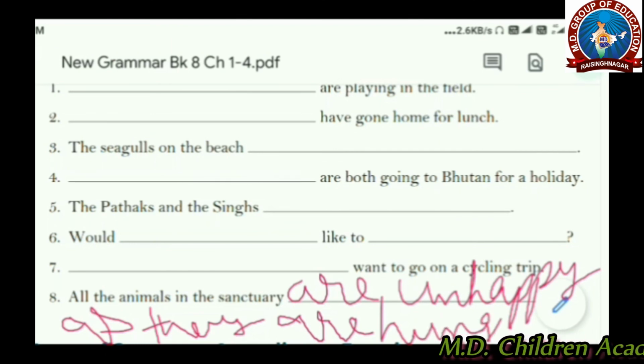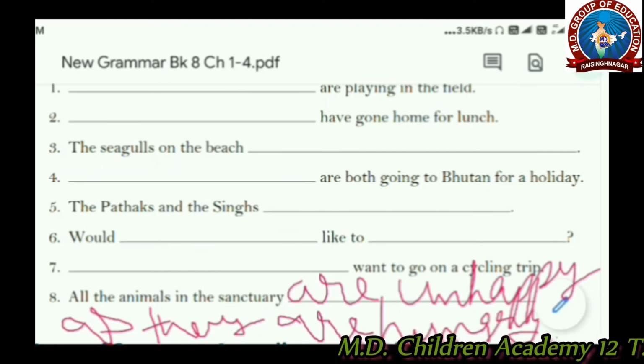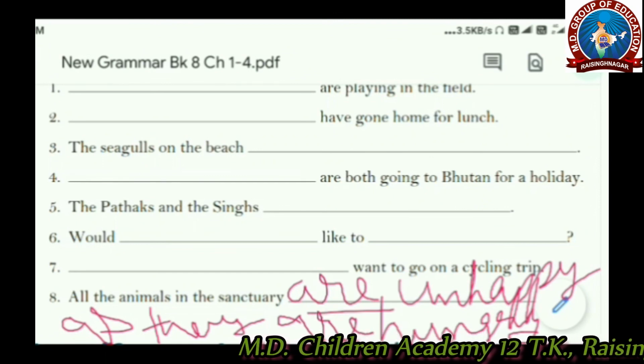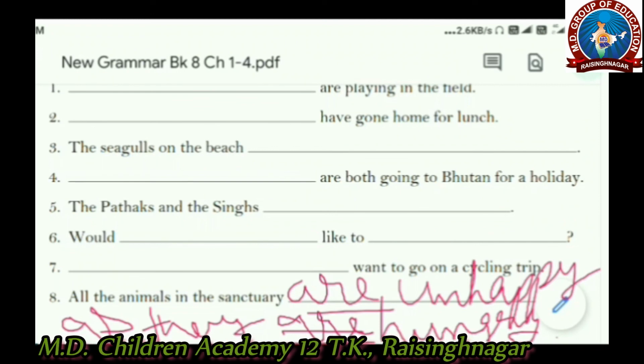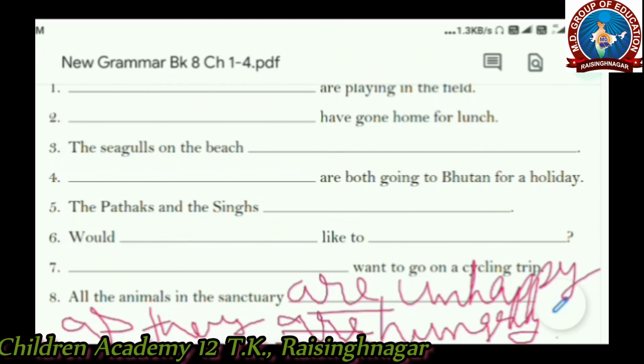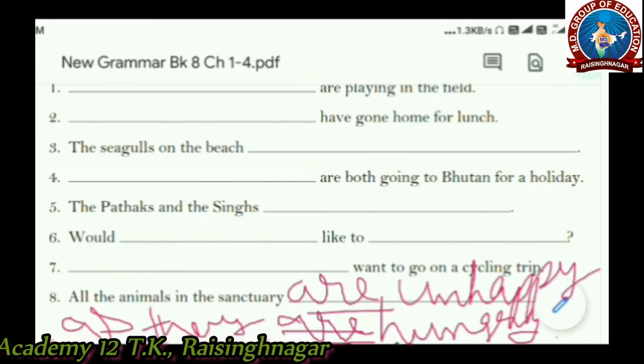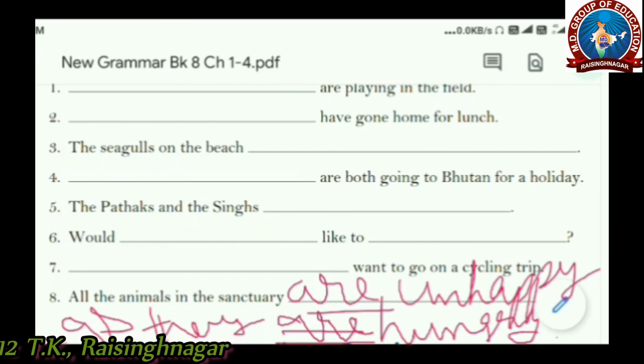Here two actions have been taken. Which one? Are and again are. They are unhappy and they are hungry. So in this way it becomes a compound predicate.